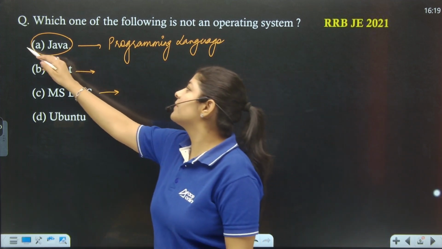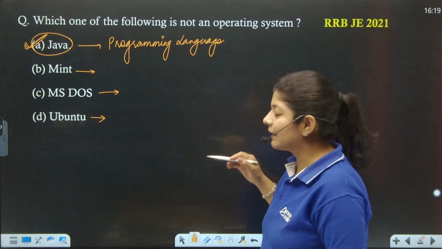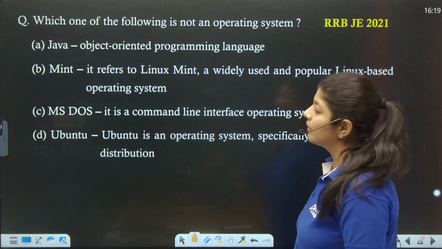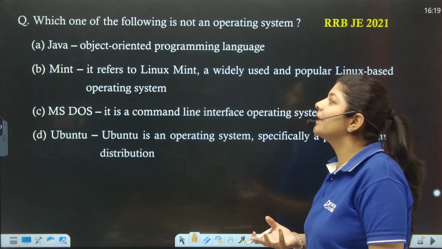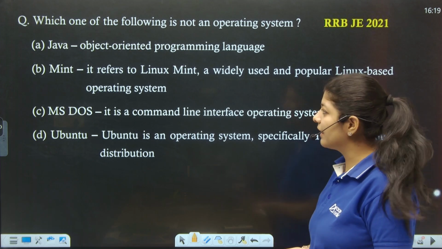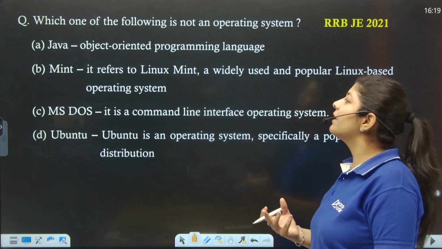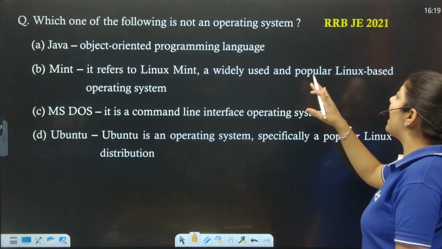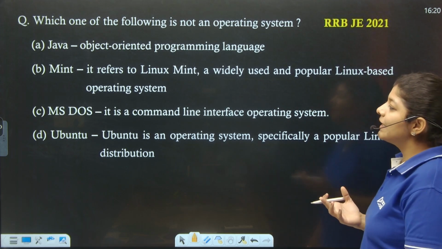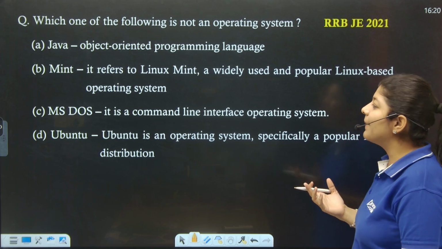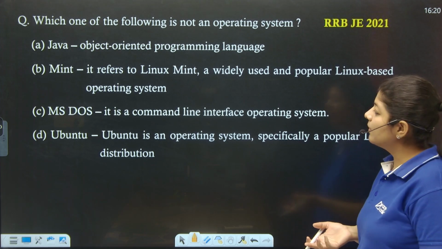That means option number A is your correct answer, that is not an operating system. So Java is nothing but the object-oriented programming language. Mint refers to Linux Mint, a widely used and popular Linux-based operating system. MS-DOS is a command line interface operating system.